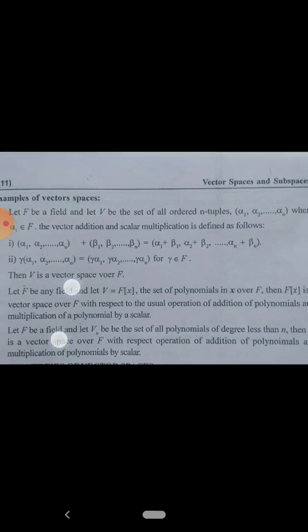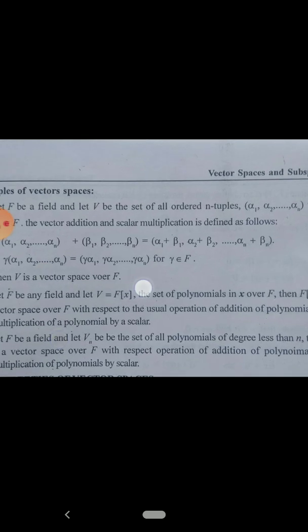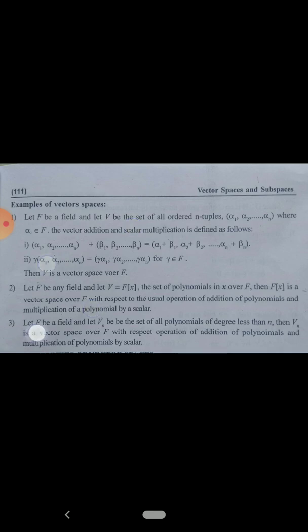Alpha 1, alpha 2, alpha n, this is a vector, multiplied by the scalar gamma. This can be written as the vector gamma alpha 1, gamma alpha 2, and so on, gamma alpha n, for gamma belonging to F. Then V is a vector space over the field F. This is an example.